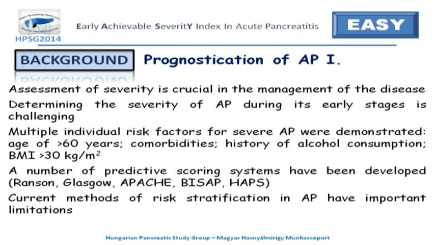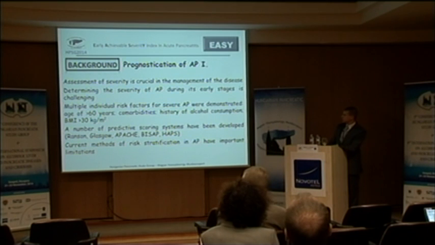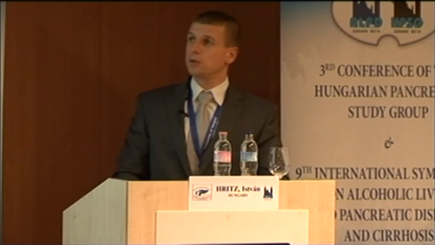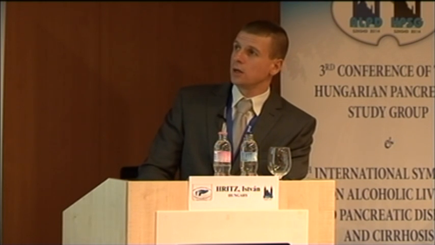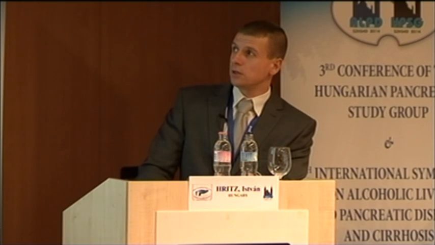A number of predictive scoring systems have been developed for prognostication of the disorder. However, these current methods of risk stratification have important limitations. In detail, when we look at the different prognostication methods, the Ranson and the Glasgow collect parameters that are not routinely collected at admission. They require 48 hours to be completed, so 2 days. This is when we are missing the early therapeutic window.